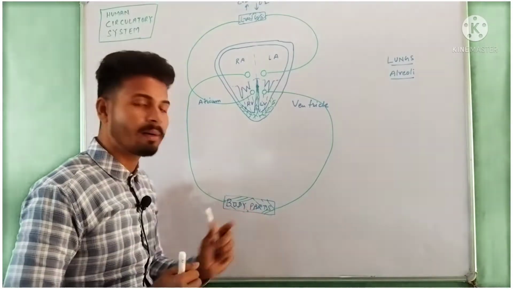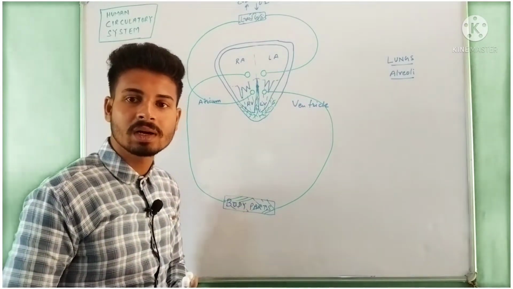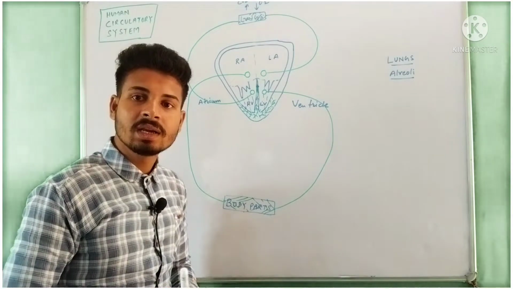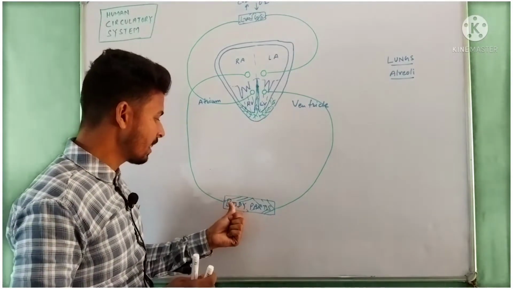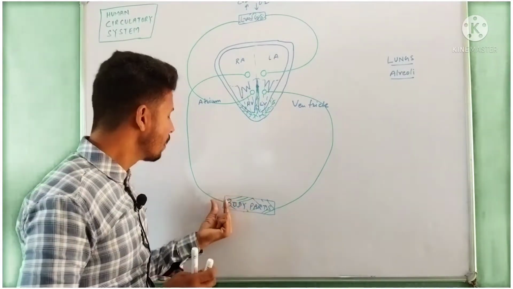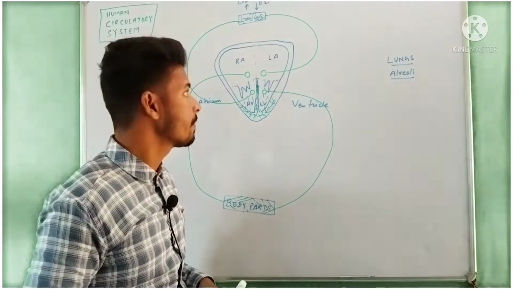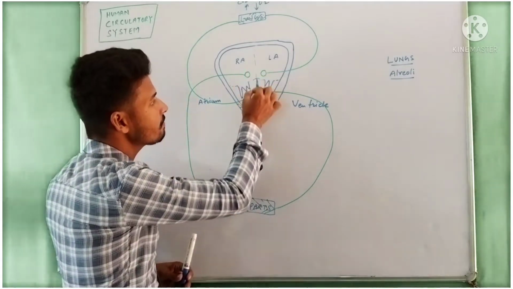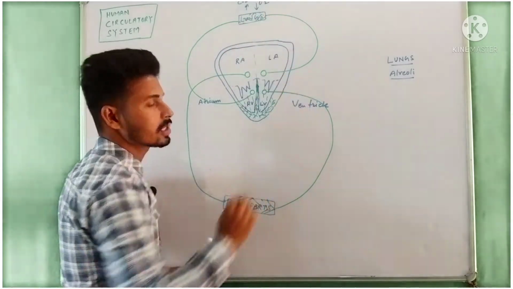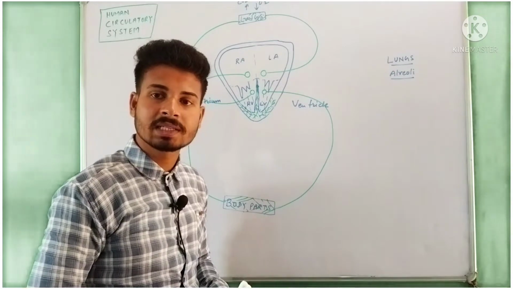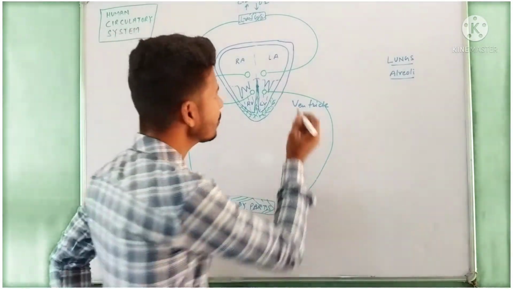Our body parts use the oxygen present in the blood for energy, and then the blood is transported back to the right atrium of our heart. In the same way, the heart again transports the blood, and this process takes place again and again in our body.